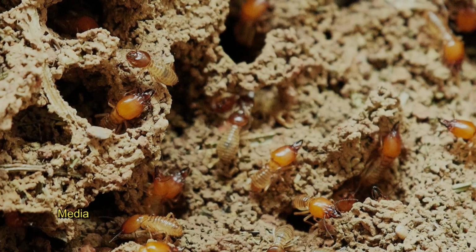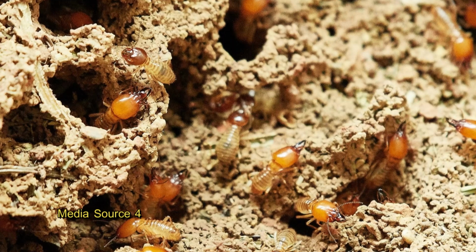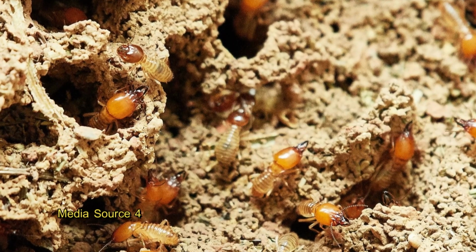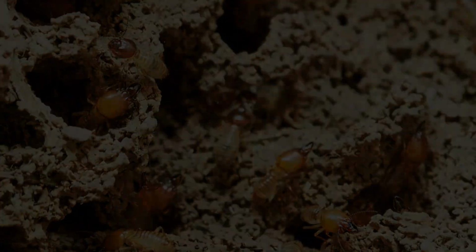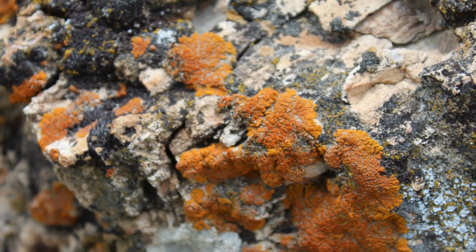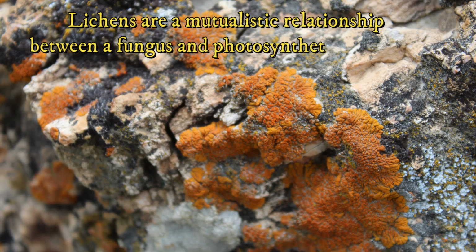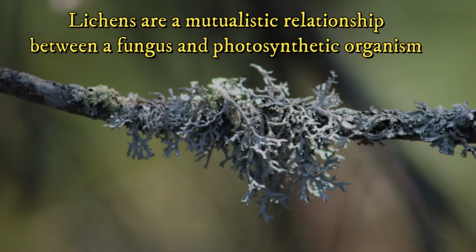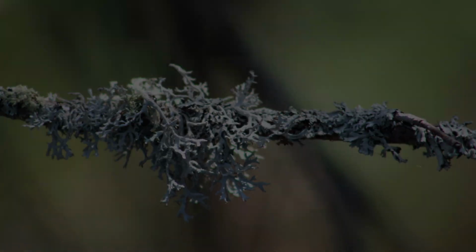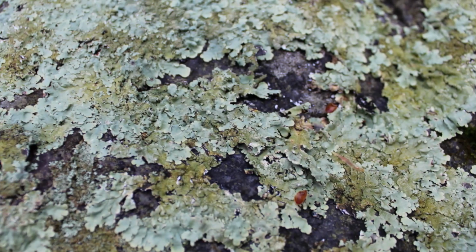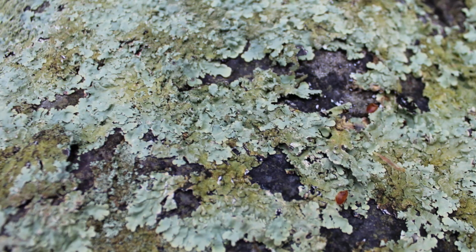Termites utilize special bacterial and protozoan gut microorganisms to degrade cellulose in plants. Cellulose makes up plant cell walls. Lichens are a mutualistic relationship between a photosynthetic algae or bacterium and a fungus. The photosynthetic agent provides sugar to both organisms, and the fungus prevents the photosynthetic organism from drying out.